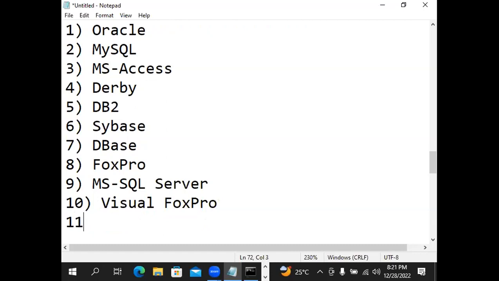So many databases are there. MongoDB, etc.